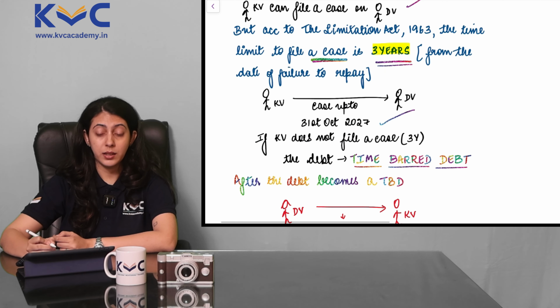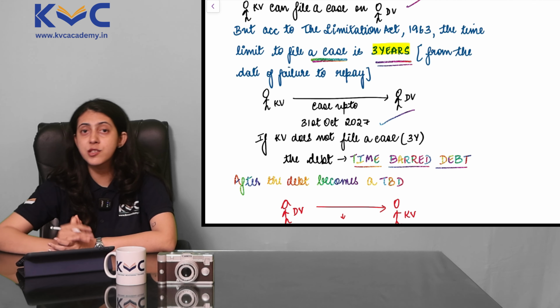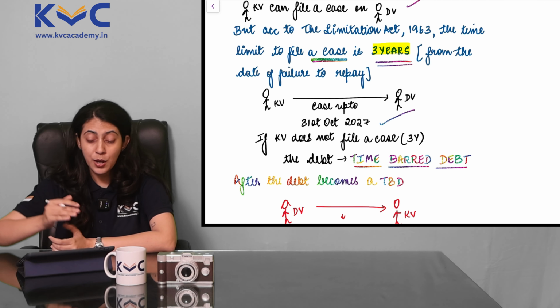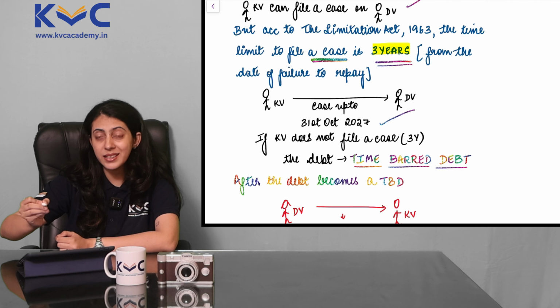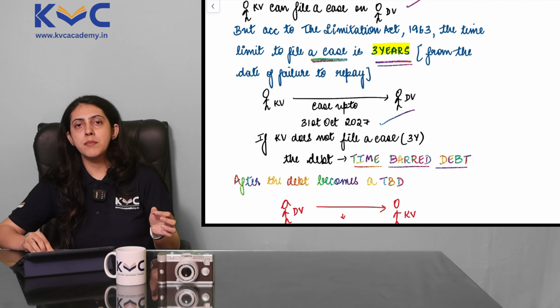Correct? But if KV sir does not file a case within those 3 years, what happens to that debt? That debt becomes a time barred debt. What is a time barred debt?